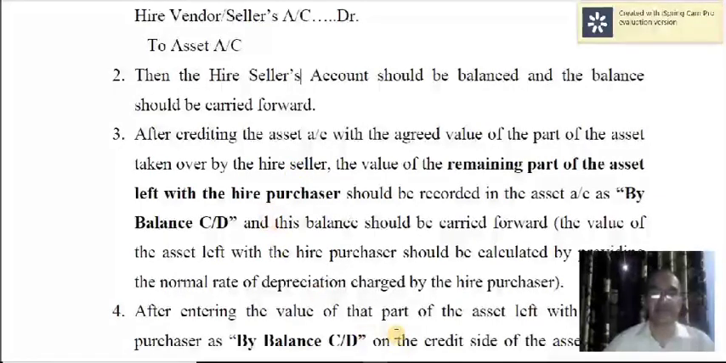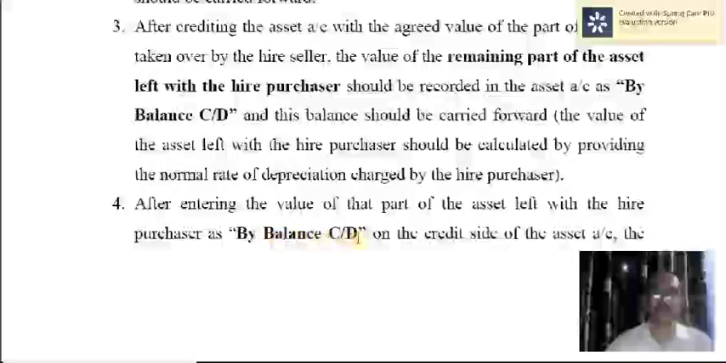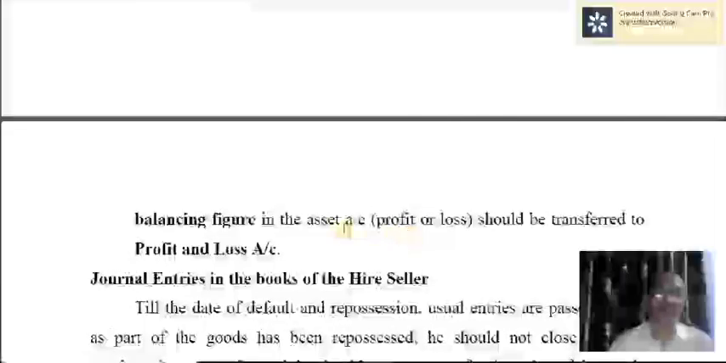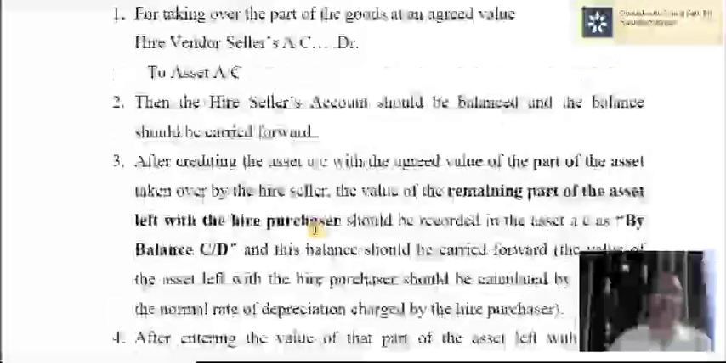After entering the value of the part of the asset left with the hire purchaser by balance carried down on the credit side of the asset account, the balancing figure in the asset account, that is either profit or loss, should be transferred to profit and loss account. Okay, let me again briefly sum up.